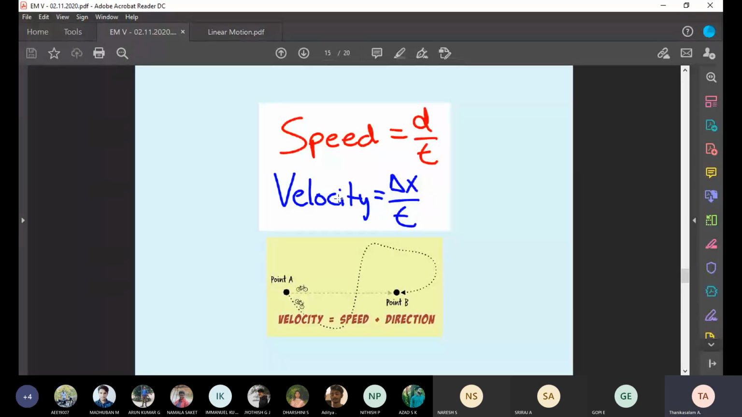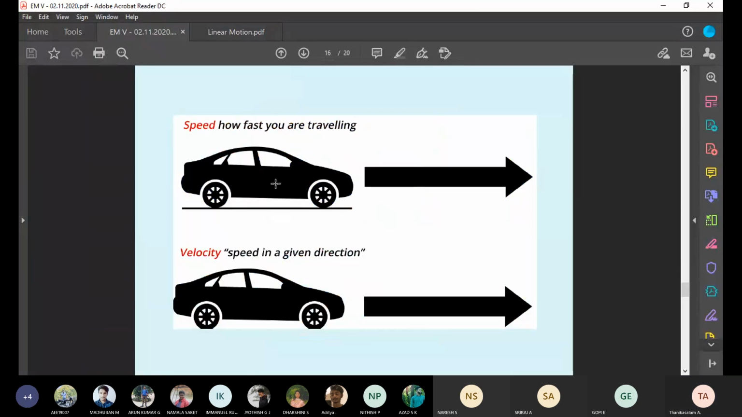Now see the graphical representation. A vehicle goes from A to B in a straight line; we can say velocity. If you go around any places and reach a point, that is called speed. That is the difference. Velocity is a vector quantity. Speed is a scalar quantity. Speed is how fast you are traveling. Velocity is speed in a given, straight direction.